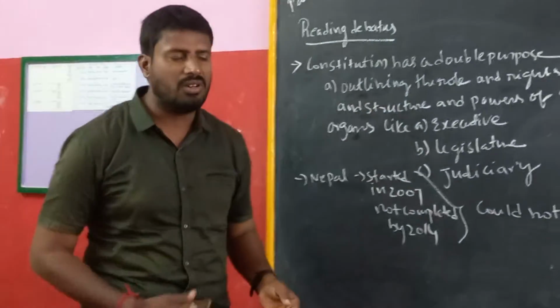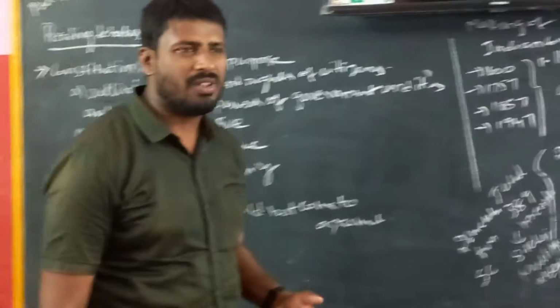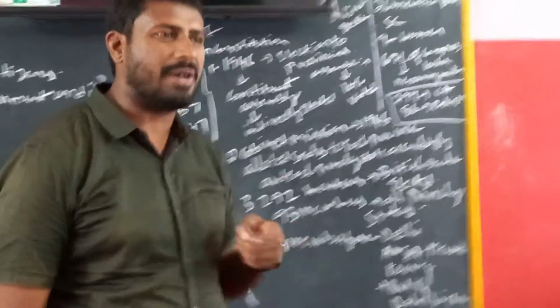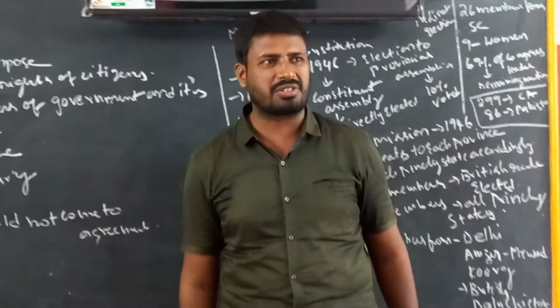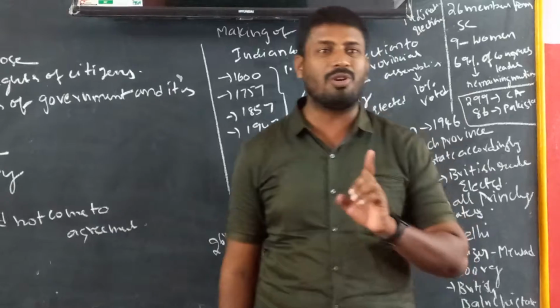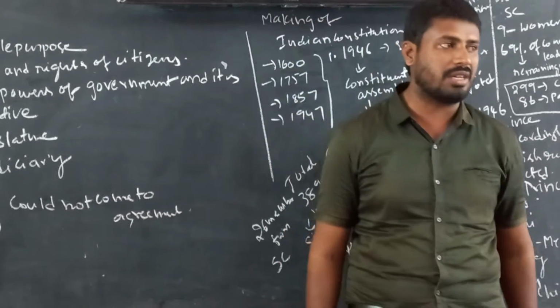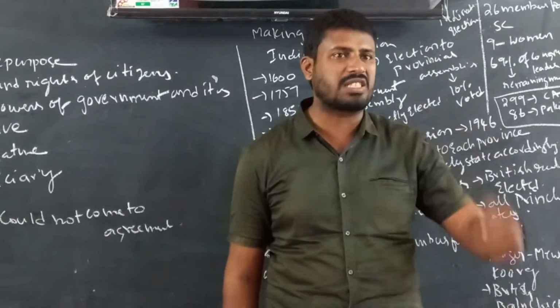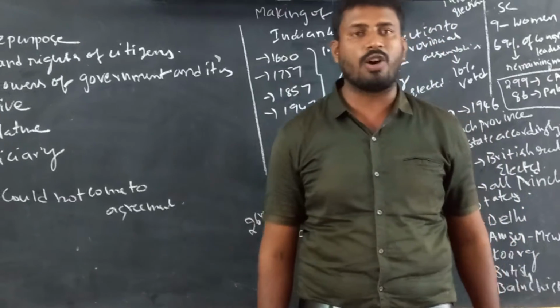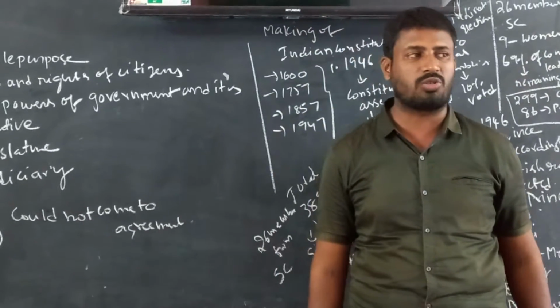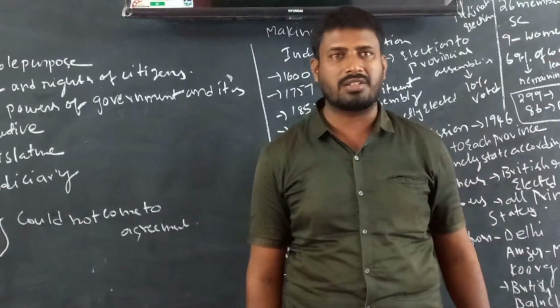Normally in India also, when the constitution was framed, we took our constitution by referring to 80 countries' constitutions. So the Indian constitution is both flexible and rigid. We have 444 articles, 12 schedules and 22 parts in our constitution.